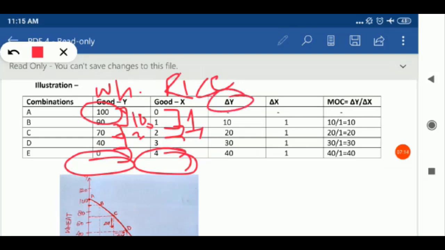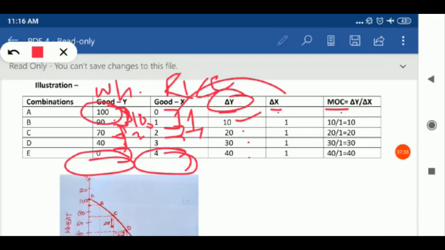Delta Y is a change in the sacrificing unit of Y. Y is for wheat. It means firstly it was dash I have put. Why I have put dash? Because before that there is no production visible. So we will put dash over there in delta X also and in MOC also. Okay. So delta Y is what? Delta Y is first dash. Second is firstly it was 100, then it was 90. It means how much we have reduced or how much we have sacrificed? 10. Then out of 90 to 70, 20, then 30, then 40. You have to just put minus.